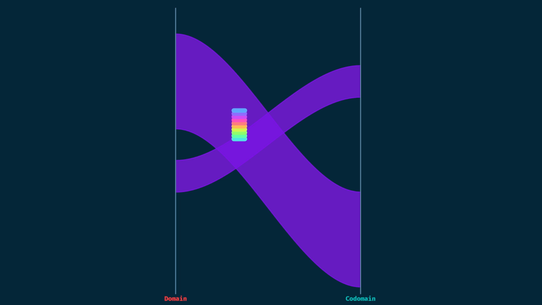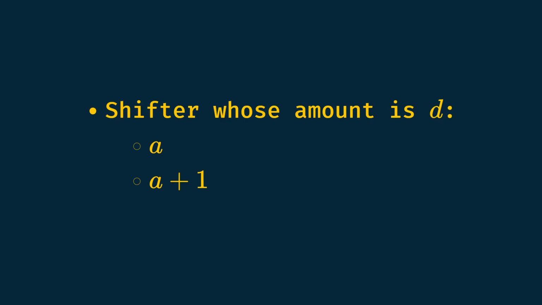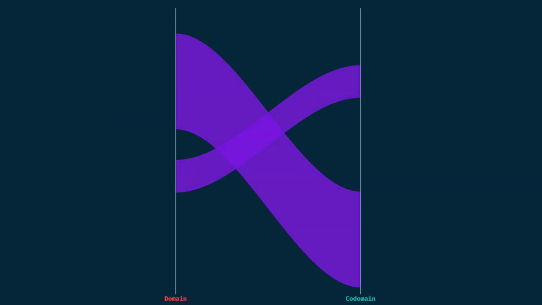As we can see, in general, close enough inputs result in close enough outputs. That is because our intermediate functions are based on shifters, and they move a whole range altogether. So, if a and a plus 1 can be mapped by a shifter whose amount is d, they will become a plus d and a plus d plus 1 respectively. When they can't be mapped by the same shifter, their path would split, resulting in a gap between the two outputs. So, instead of computing every number of a range, we can split our initial range into new ranges, the breaking points being the points where two consecutive input numbers are mapped to two non-consecutive output numbers. These breaking points correspond to the input min and max of the shifters.